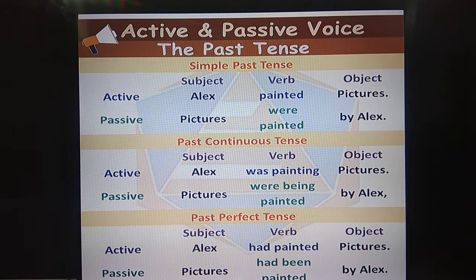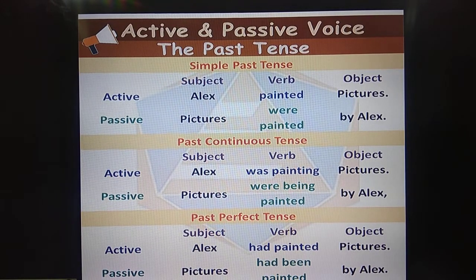Then next one, past perfect tense. So for past perfect, only one word, that is had. For present perfect we had has and have, has for singular and have for plural. But here it is not like that. Here it is had, either singular or plural. The word introduced is only had. Here you can see Alex had painted pictures. So when you change to passive voice, it will become pictures had been painted by Alex.